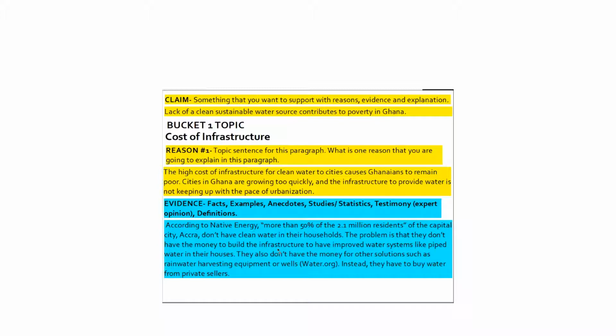And I got this information from water.org. I did not make it up. I'm just taking the evidence and explaining to you what it says. Instead, they have to buy water from private sellers. So all of this information is going to fit into my evidence. And it is all kind of stacked one on top of the other because it really helps the reader understand this part.